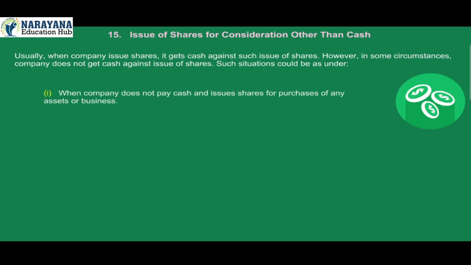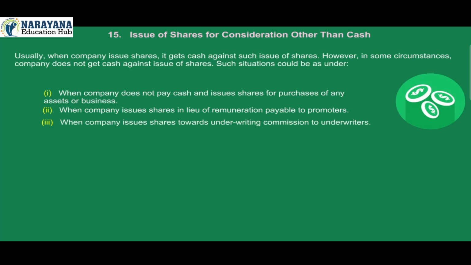1. When company does not pay cash and issues shares for purchases of any assets or business. 2. When company issues shares in lieu of remuneration payable to promoters. 3. When company issues shares towards underwriting commission to underwriters. 4. When company issues bonus shares to existing shareholders.